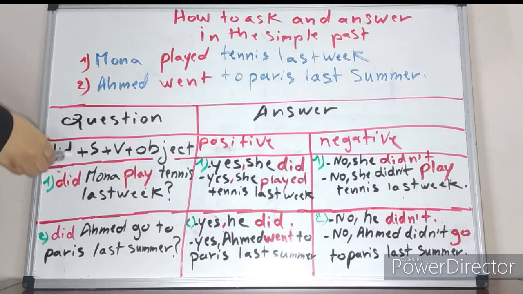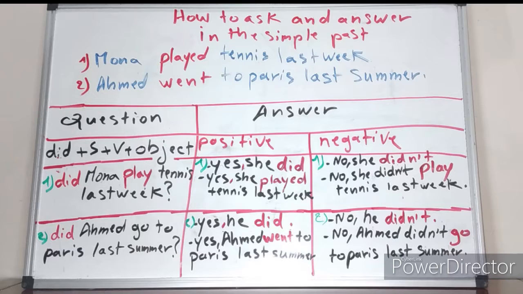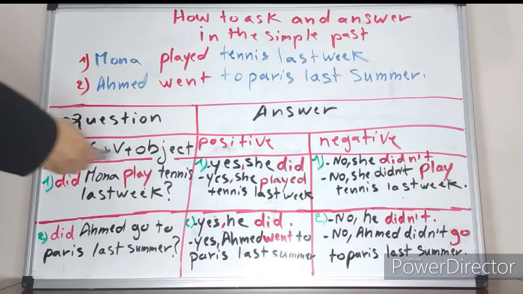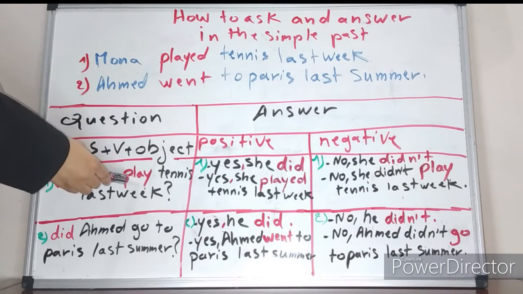So let us take the first sentence, Mona played tennis last week. We are going to use the same form to ask questions. Number one: did Mona play tennis last week?